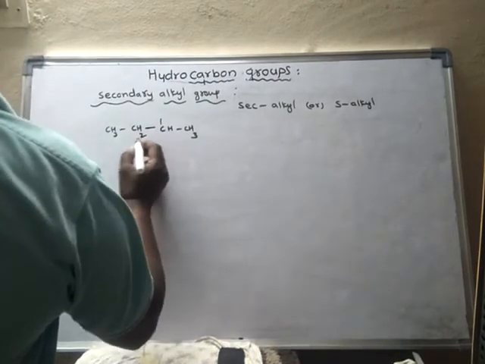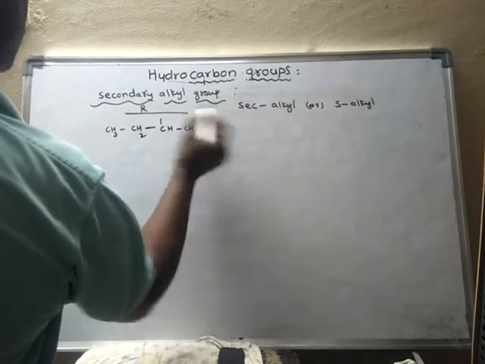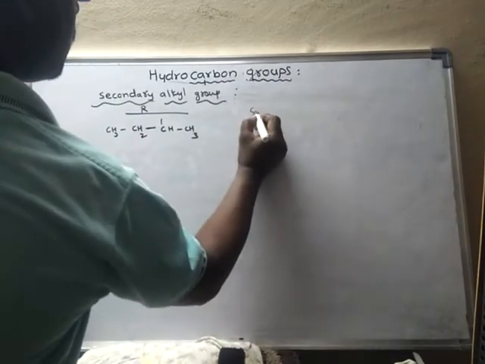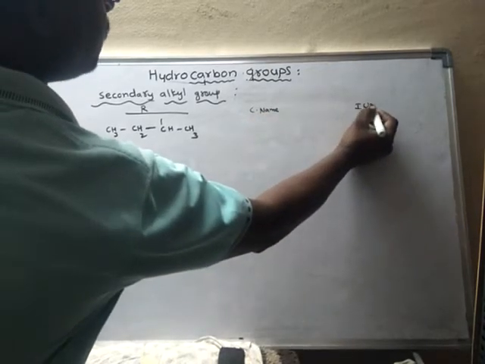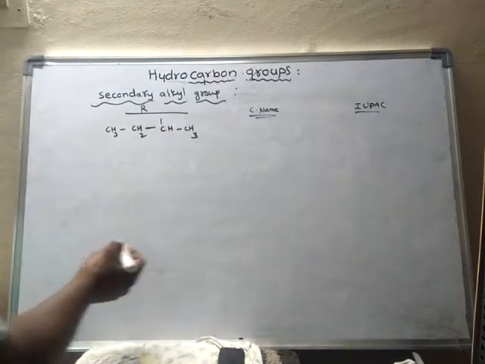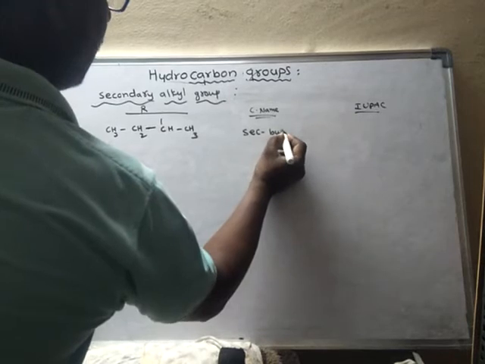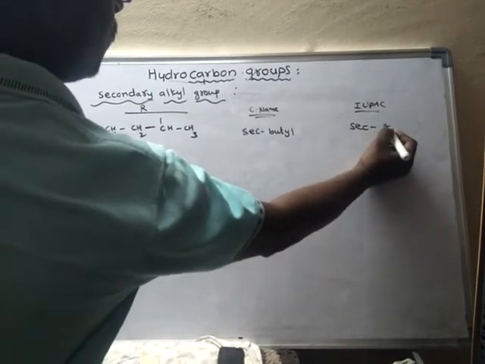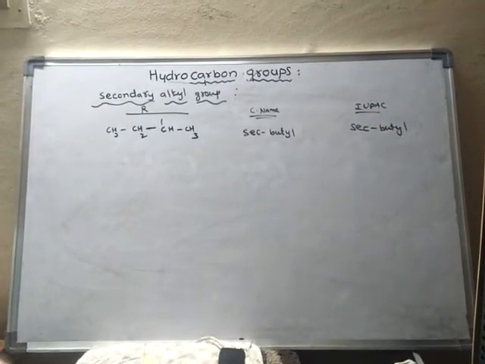Its common name and IUPAC name are the same. Its common name is sec-butyl, and the IUPAC name is also secondary butyl. Both are the same.